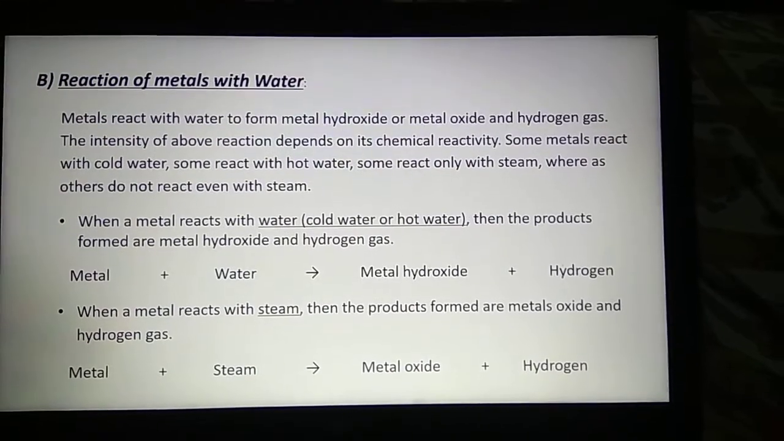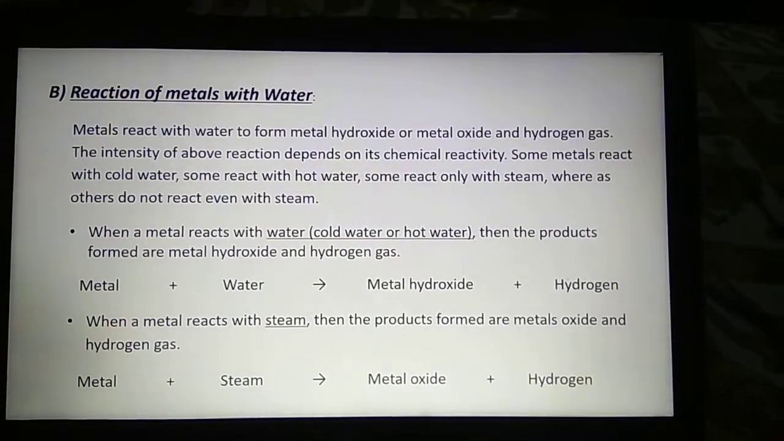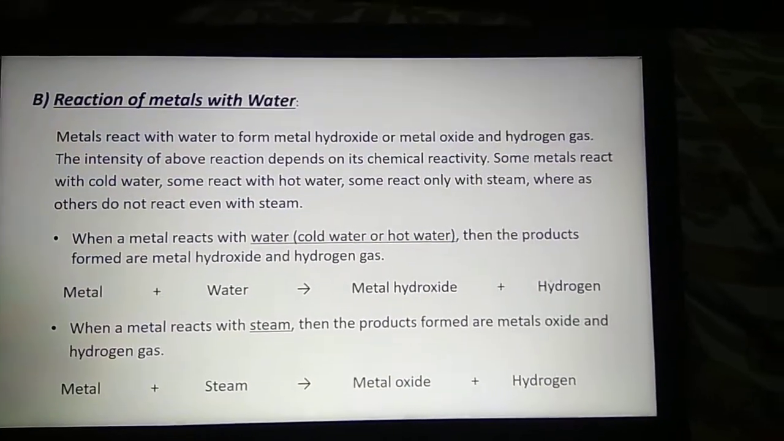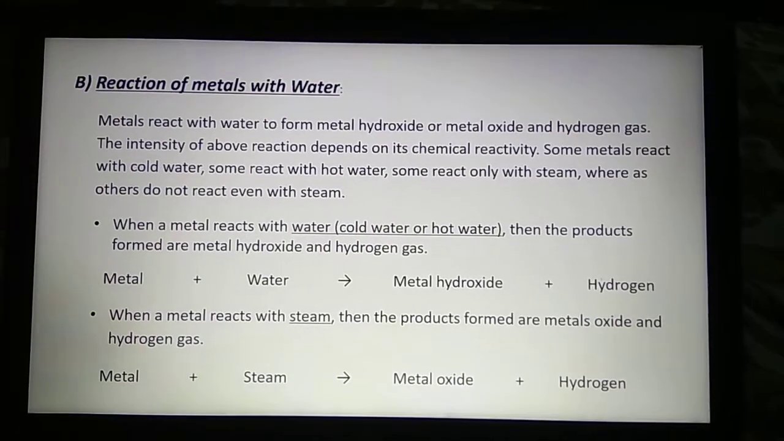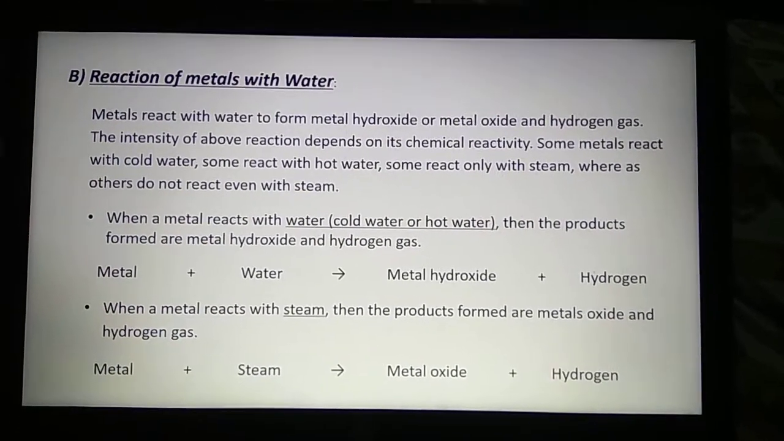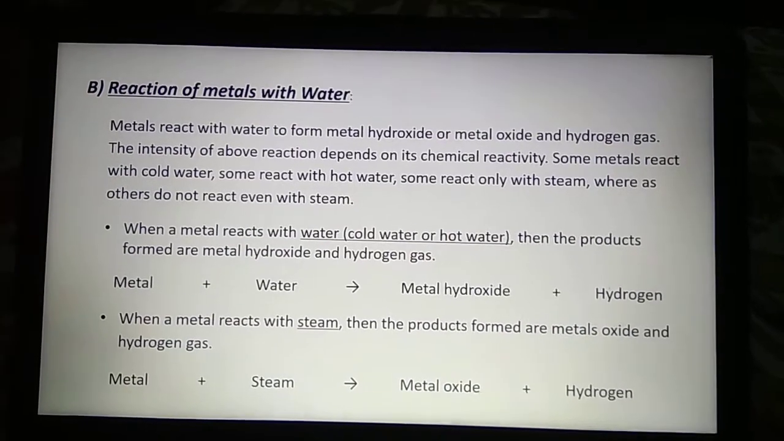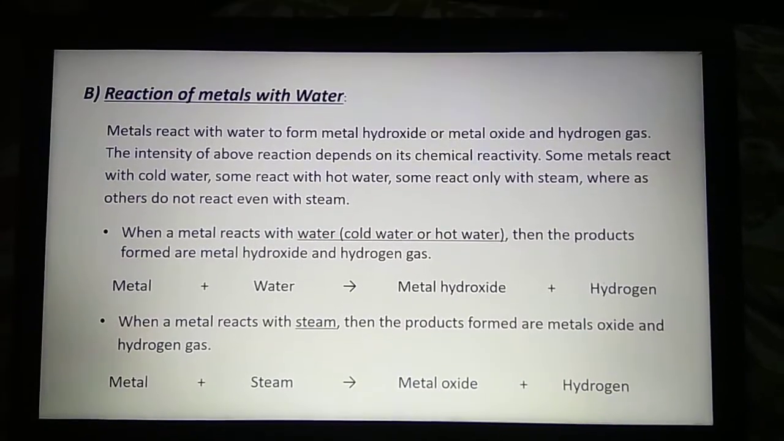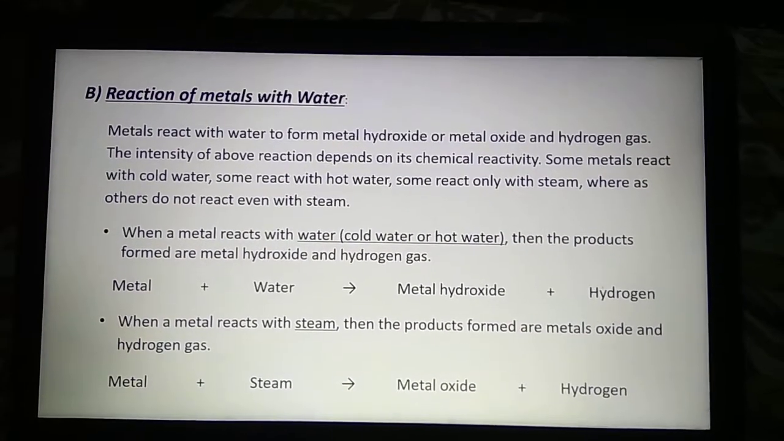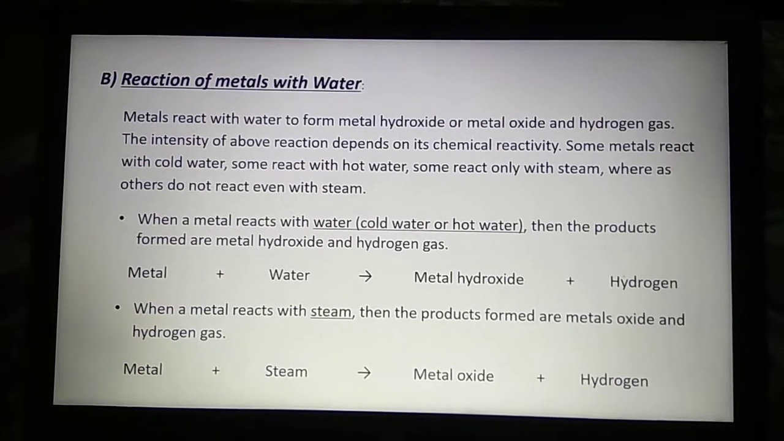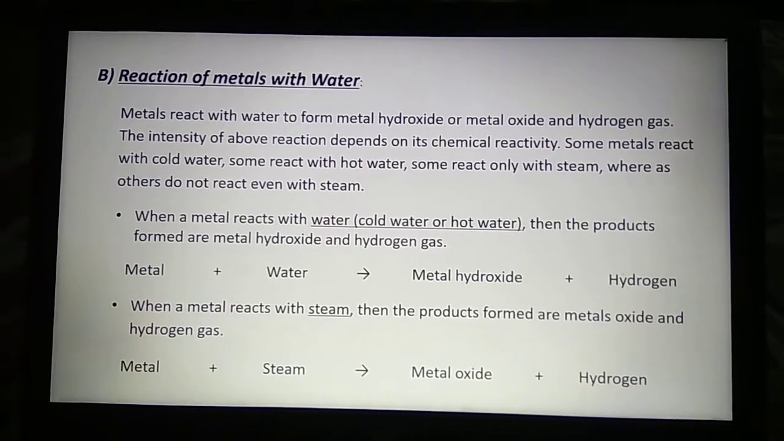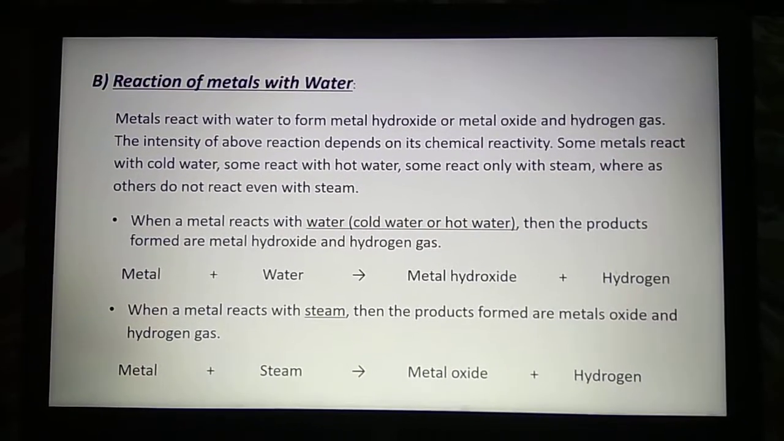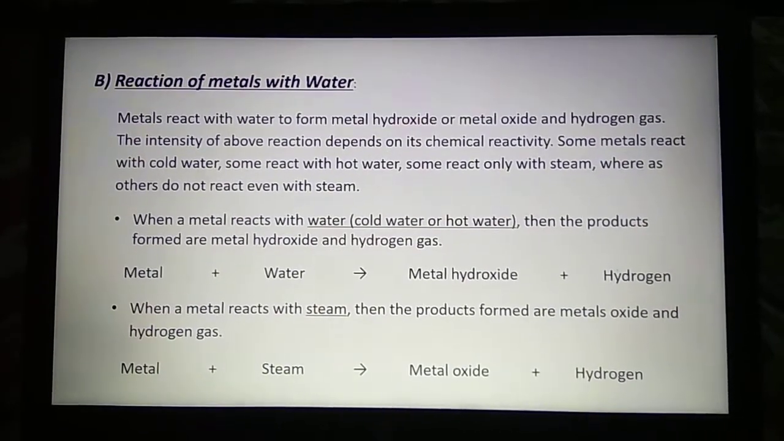The intensity of the reaction depends on the chemical reactivity of the metals. That means we can say some metals can react with cold water, that is normal water. Some metals can react with hot water, that means we have to provide external heat to initiate the reaction. And some react only with steam. Steam means a highly energized state, that means water vapor form. And few metals never react with water, either in liquid form or in vapor form.